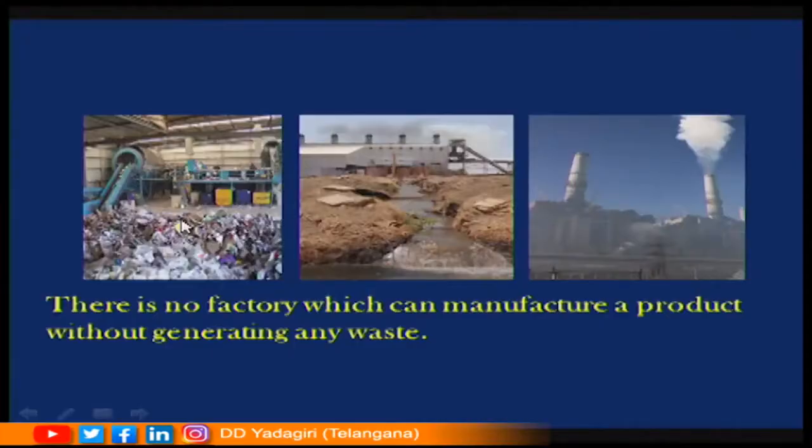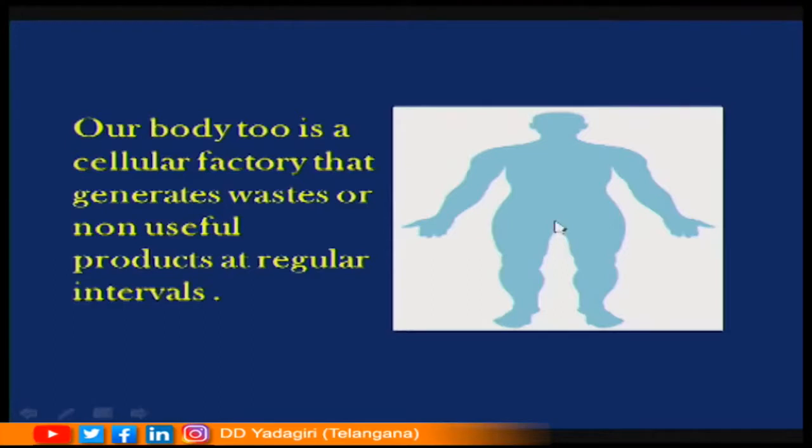Students, if you look at these pictures, there is one common thing. In the first picture, a factory is generating solid waste. In the second picture, a factory is generating liquid waste and it is being released outside. And in the third picture, a factory is releasing gaseous waste. There is no factory that manufactures products without waste; similarly, our body too is a cellular factory that generates waste or non-useful products at regular intervals.